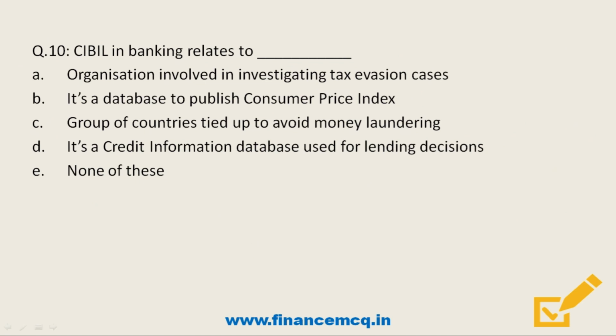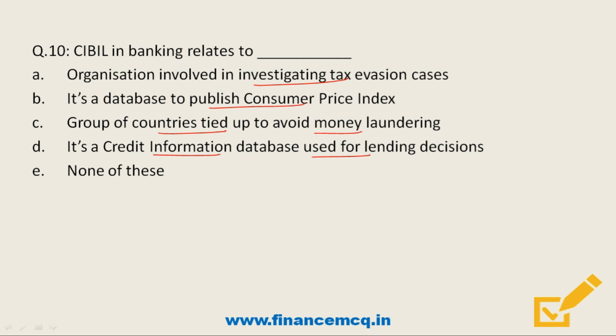Moving on, next question. CIBIL in banking relates to option A, organization involved in investigating tax evasion cases. Option B, CIBIL is a database to publish consumer price index. Option C says CIBIL is a group of countries tied up to avoid money laundering. And last option, it's a credit information database used for lending decisions.